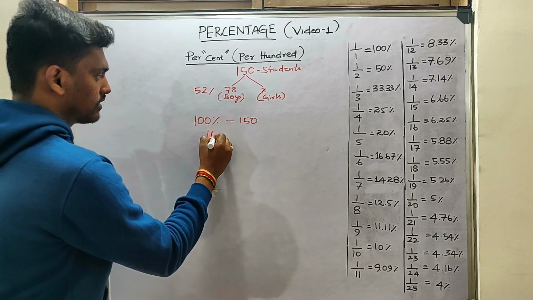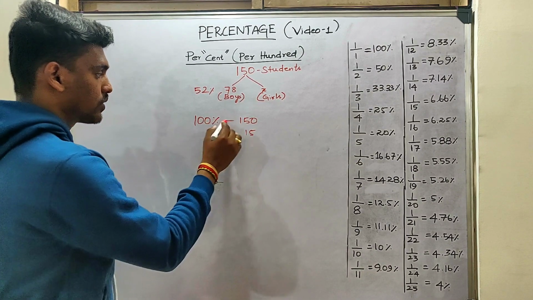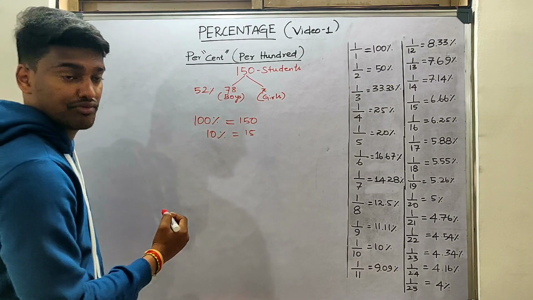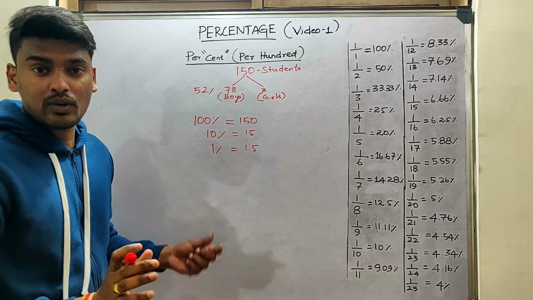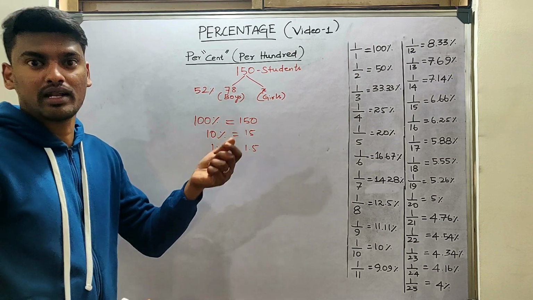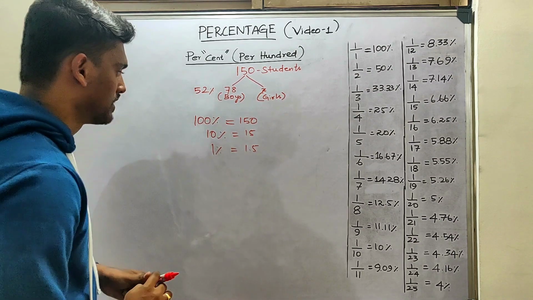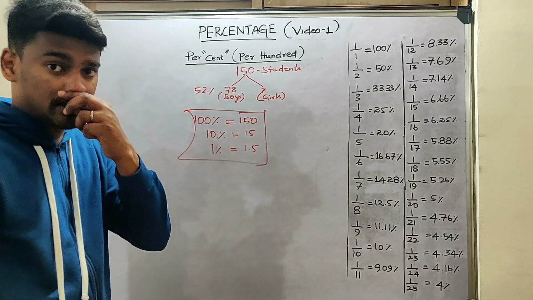So we know that 10% is 15. So 100% is 150, 10% is 15, then obviously 1% is equal to 1.5. Now kindly don't ask me how you are calculating 10% as 15. These things you might have read in your school itself. So this is the thing we have found out.